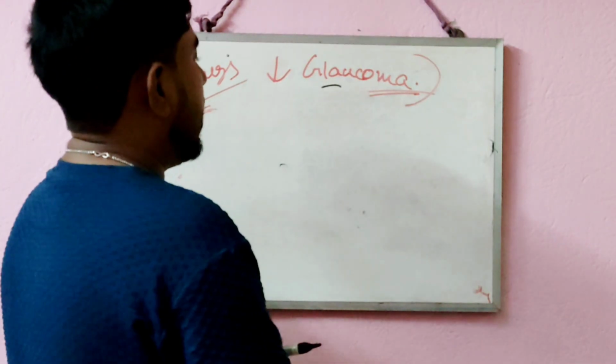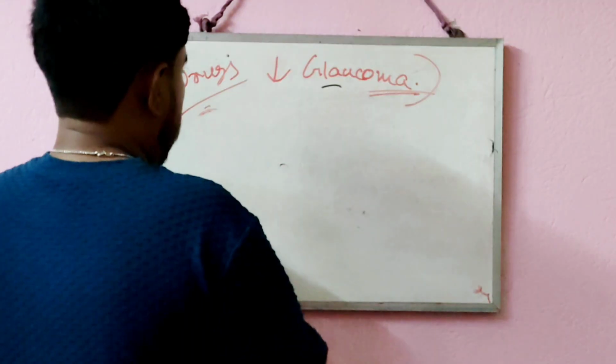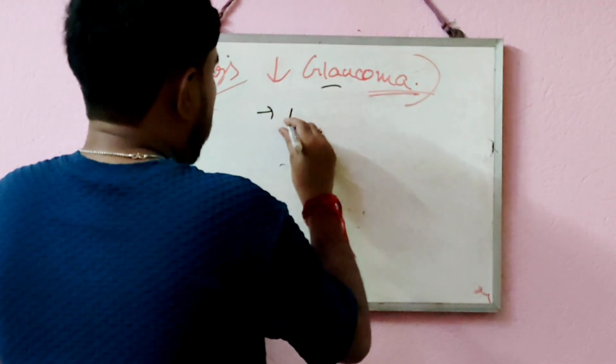So what are the drugs that can be used to treat glaucoma? I have discussed them; now I am telling you in short.